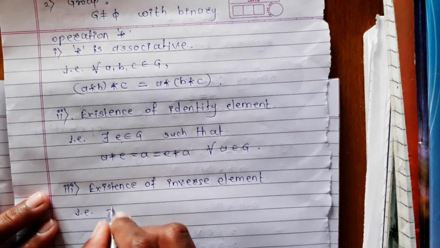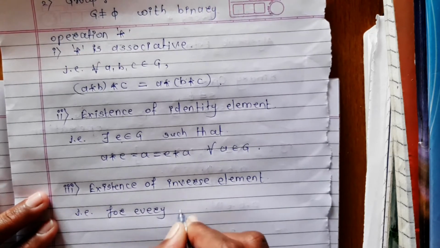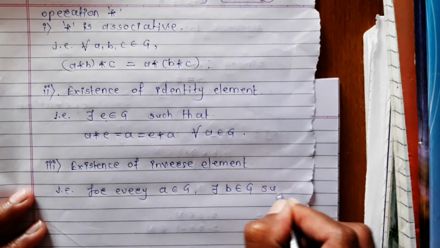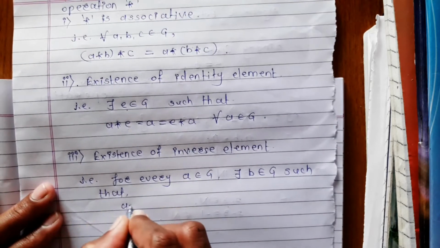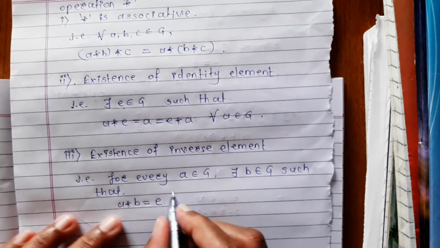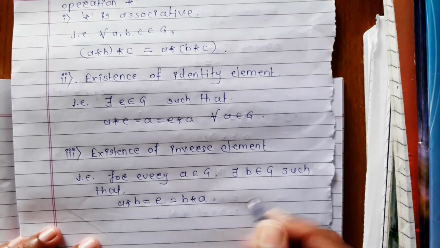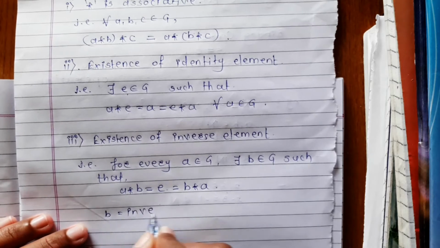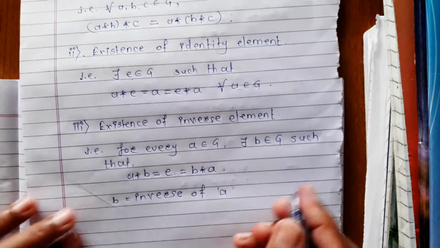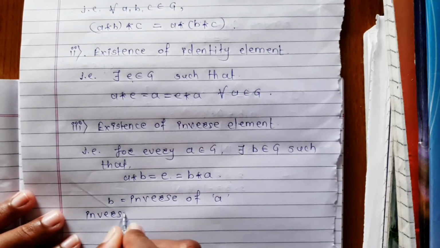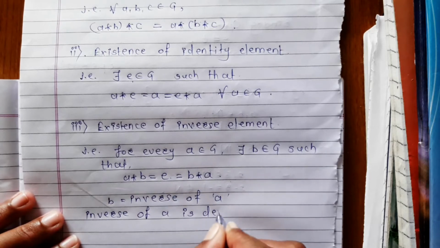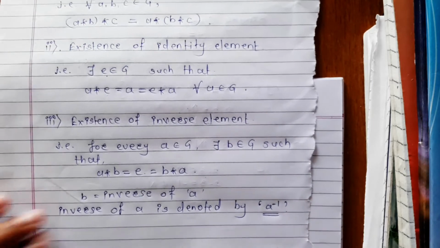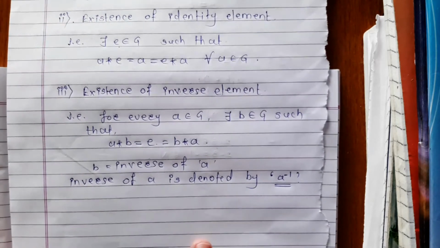That is, for every element a belongs to G, there exists b belongs to G such that a star b equals identity element of G equals b star a, and this element b is called inverse of a, and inverse of a is denoted by a inverse. Now this is the definition of group.